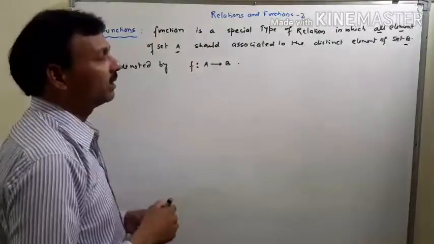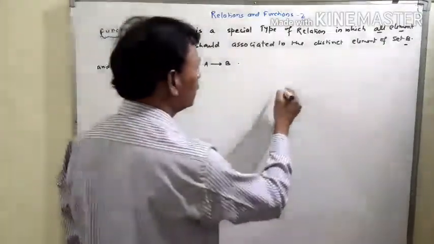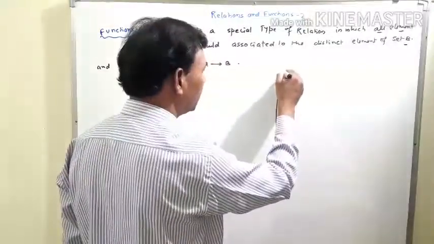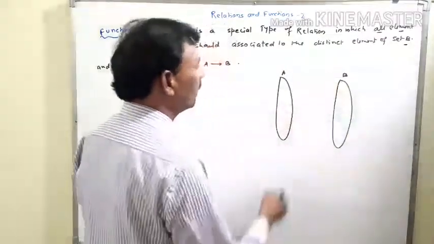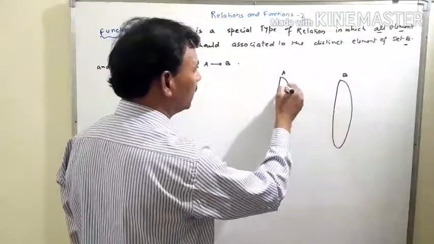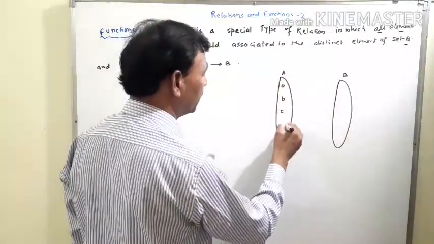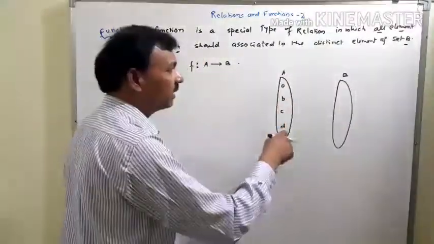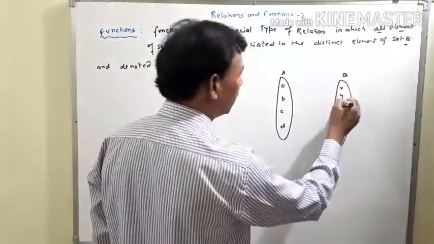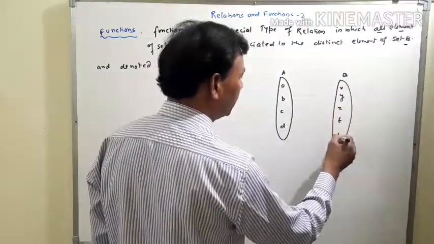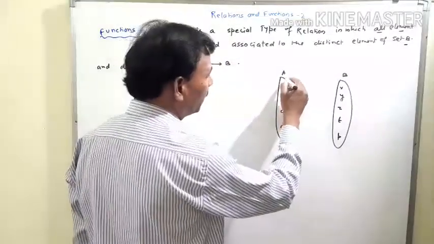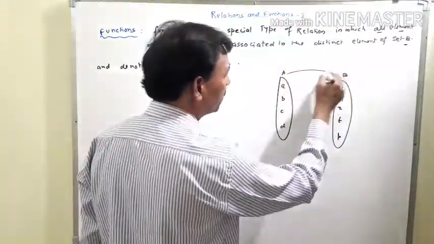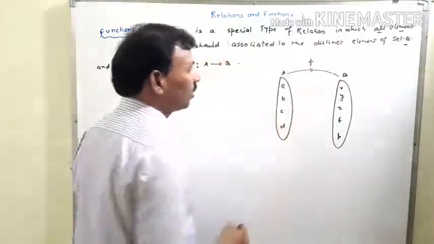is very important. That means, suppose here this is a set A and this is the set B. Elements of set A are a, b, c and d, and elements of B are x, y, z, t, p, etc. All elements of set A are related to set B under the rule f.